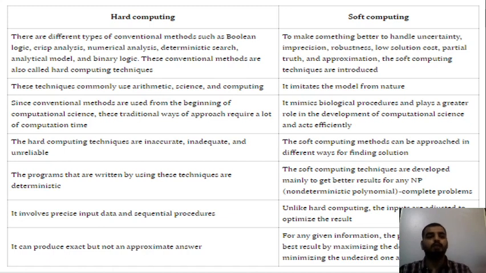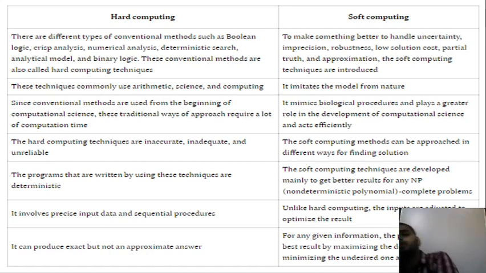Now what are all these words? Boolean logic, crisp analysis, numerical analysis. What do you mean by this? Boolean values are either true or false. Crisp analysis means it will give you only two results, either true or false, or 0 or 1, yes or no. In the sense, there are only two possibilities with reference to Boolean logic, crisp analysis, numerical analysis. It will always give you two results, either 0 or 1, true or false, yes or no. These are the types of answers that you will be getting from hard computing.